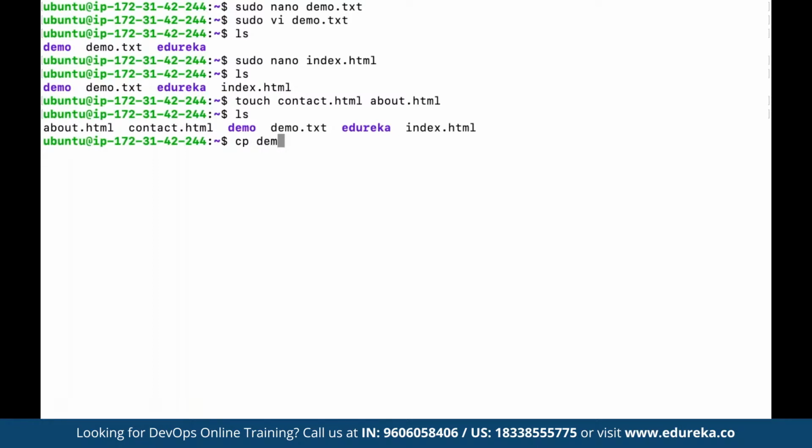Suppose here we have demo.txt. So we want to copy demo.txt, and suppose we want to copy this file under the path defined as demo, then we can define it. So if there is a file by the name of demo.txt, and before we do that, we can clear the entire screen now.